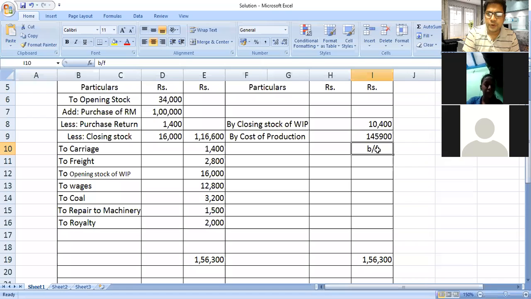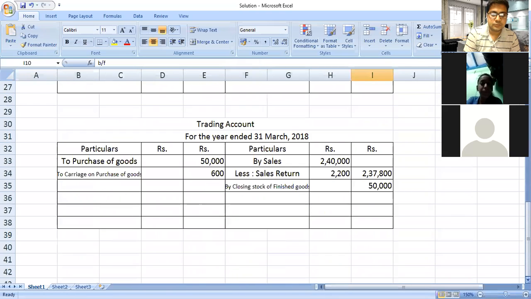This cost of production balancing figure will be transferred to the trading account debit side. So we will move to the trading account now. I hope you understood.